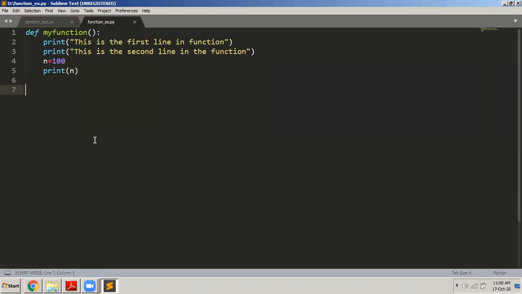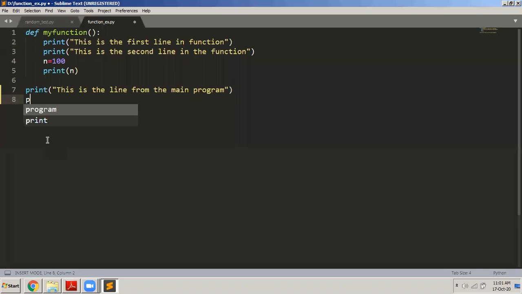Okay. Now I want some statements in the main program also. So I will write print, this is the line from the main program. See, whatever starts from the first line belongs to the main program. This is the function. Whatever is inside the function belongs to the function, and whatever is starting from the first line belongs to the main program. Okay. And then after that, I will write print